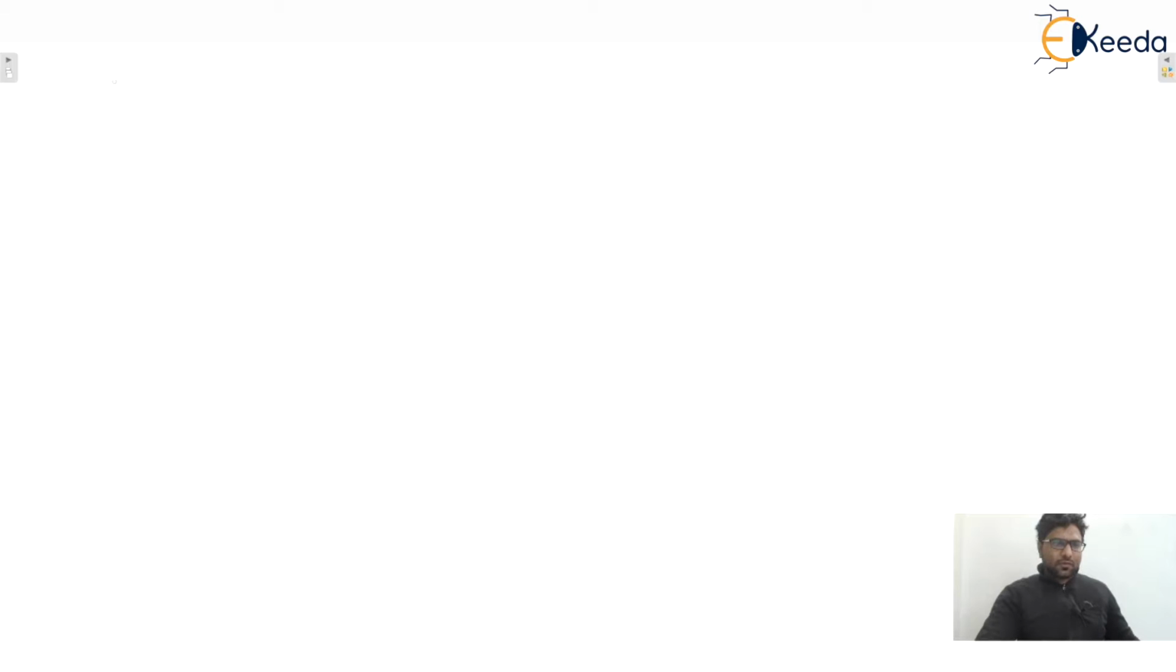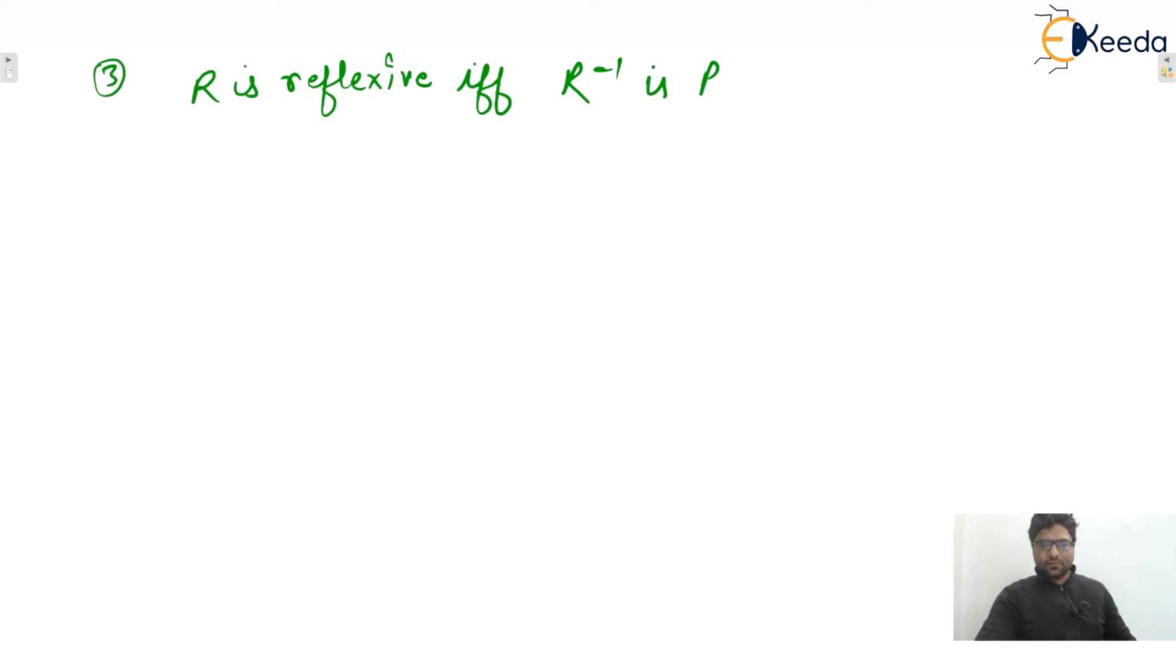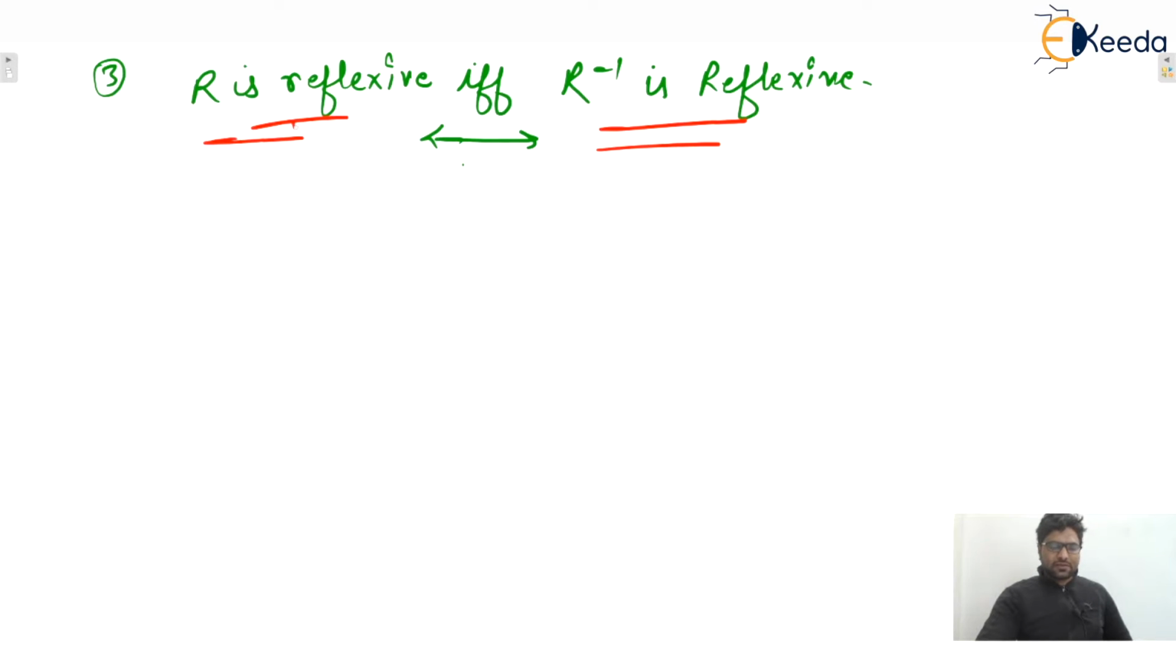So we can write down the third statement. Any relation R is reflexive if and only if R inverse is reflexive. So if and only if means bidirectional, biconditional, isn't it? Both ways, means left to right as well as right to left. That means if R is reflexive, then R inverse will be reflexive, and if R inverse is reflexive, then R will also be reflexive, isn't it? I hope this one is clear to everyone.